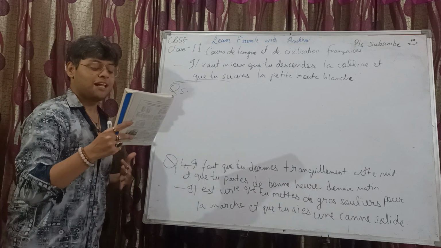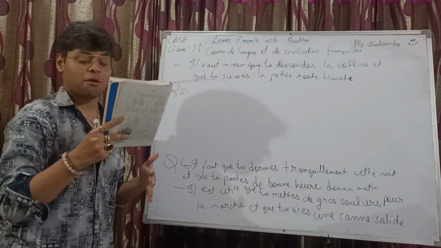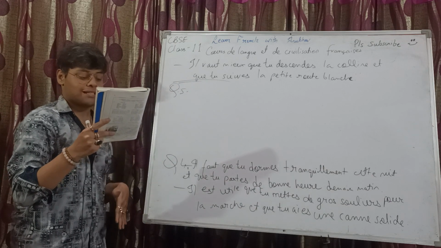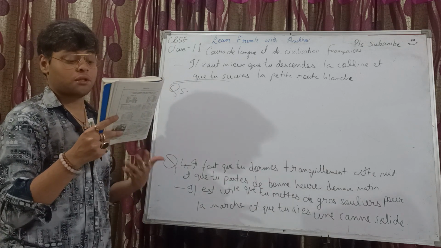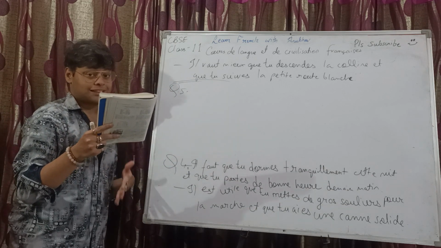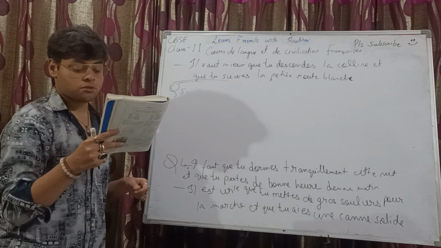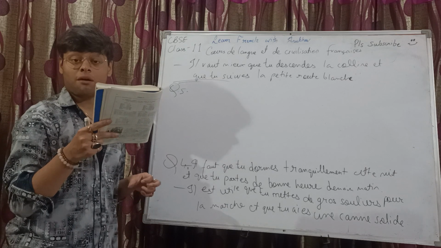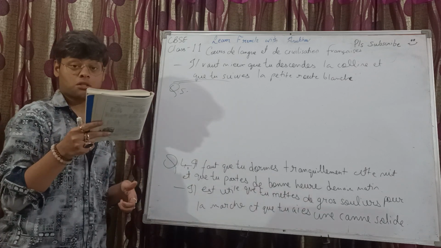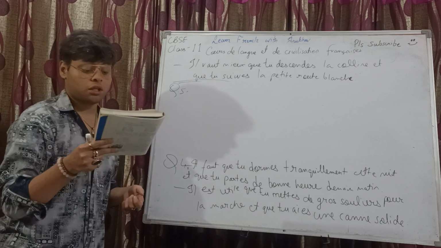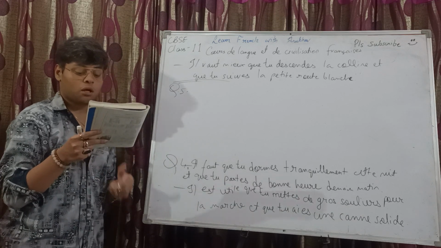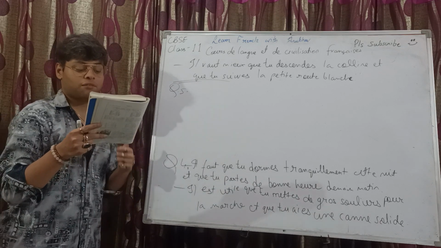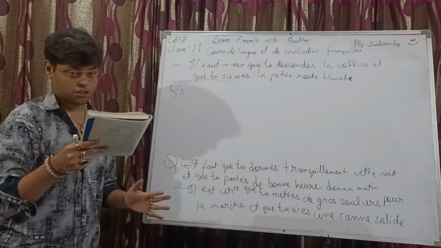Okay, modifier la forme des phrases suivantes pour y introduire les conjonctions: avant que, jusqu'à ce que, après que, pour que, suivi du subjonctif. Of course, we know after these conjunctions, we have subjunctive conjugation, right? Le sens des phrases ne doit pas changer. Of course, when we are bringing this change to the statement by putting the conjunction and by conjugating the verb in subjunctive, we need to make sure that the meaning of the phrases must not change.